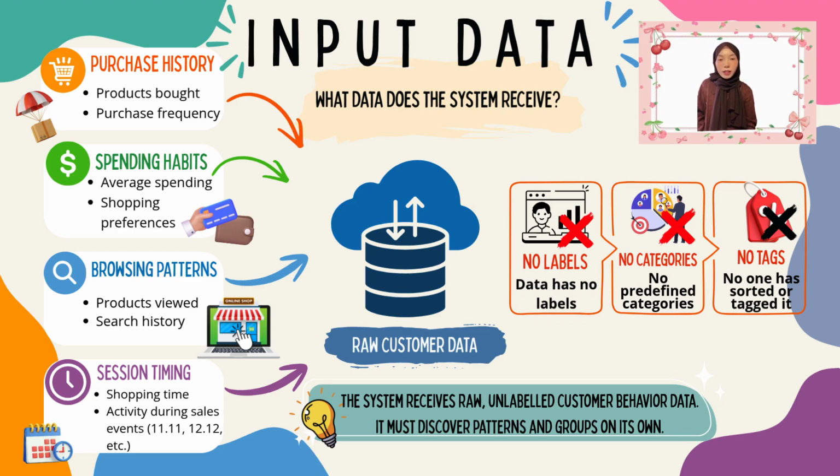The input data consists of raw customer behavior collected from e-commerce platforms such as Shopee and Lazada. First, the system receives the purchase history, which includes the products customers buy and how often they make purchases. Next, it collects browsing patterns such as the product views and the customer search history.